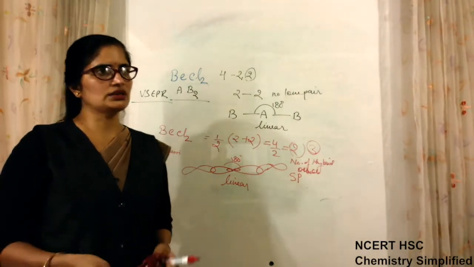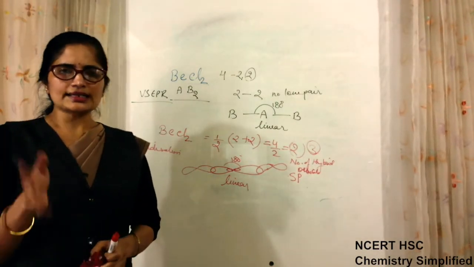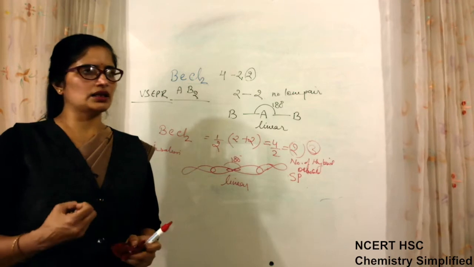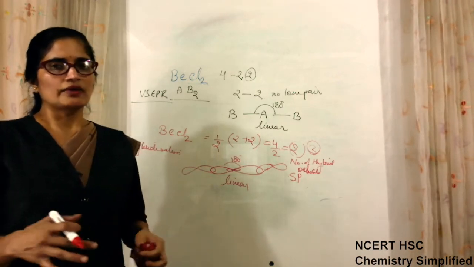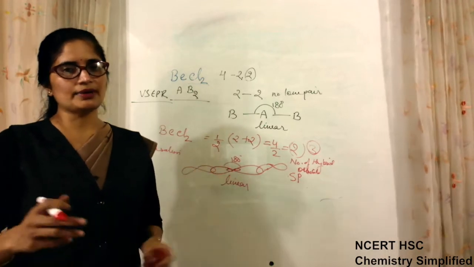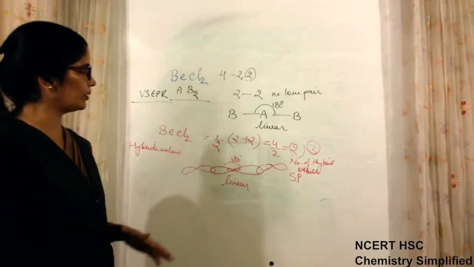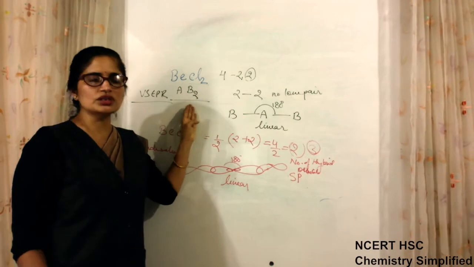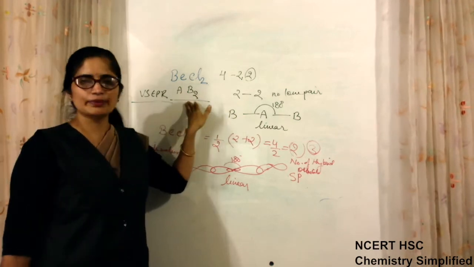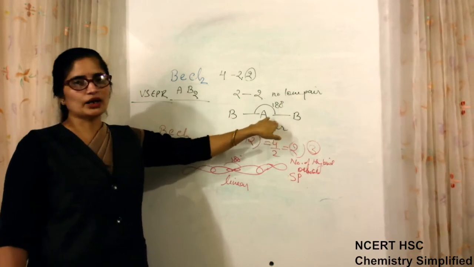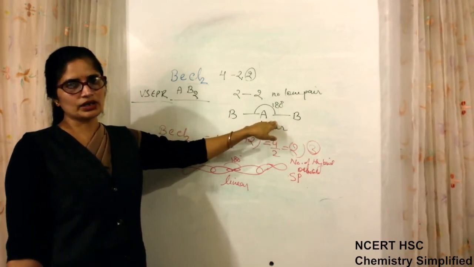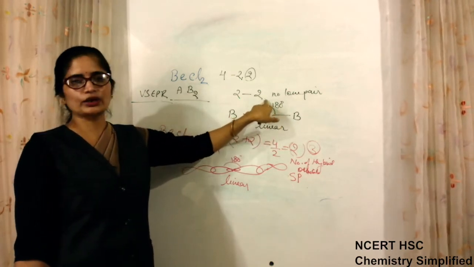Now suppose in the exam you find hybridization difficult. There may be some who have a problem with the hybridization concept. VSEPR is clear but hybridization is not clear. So there is no problem. You just deduce the geometry with the help of VSEPR theory, because the shape and bond angle are going to come the same. So at least two things you will find common.